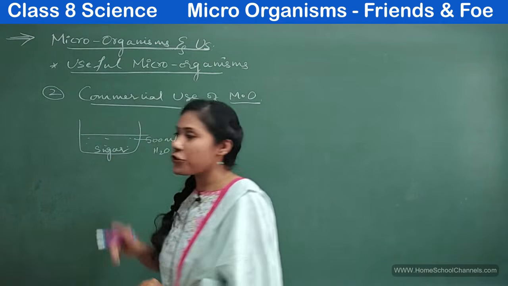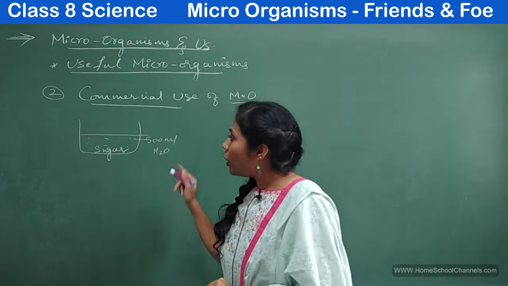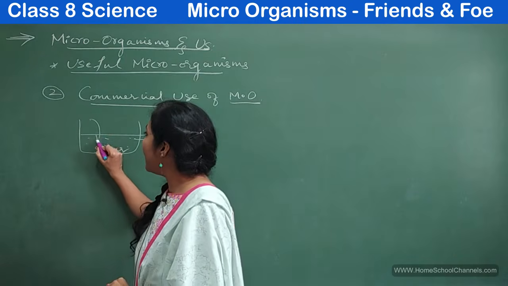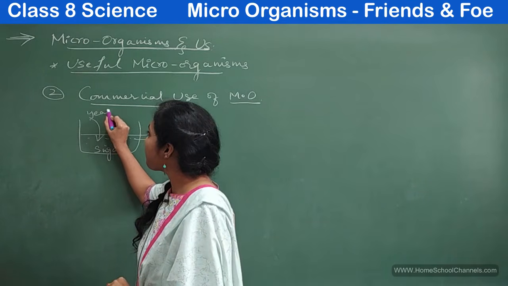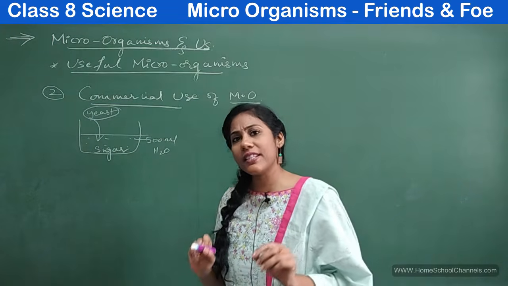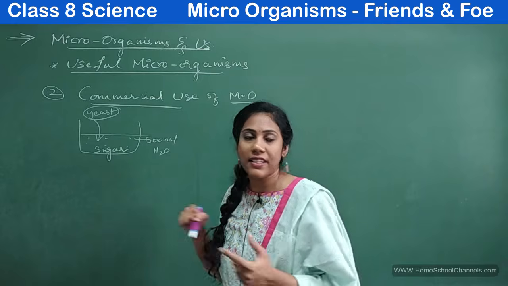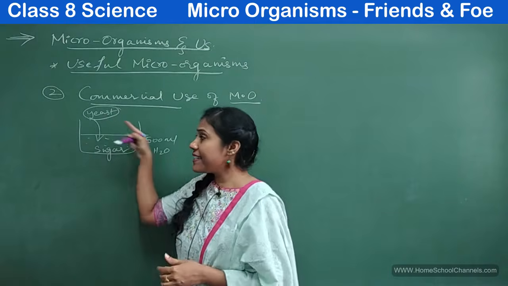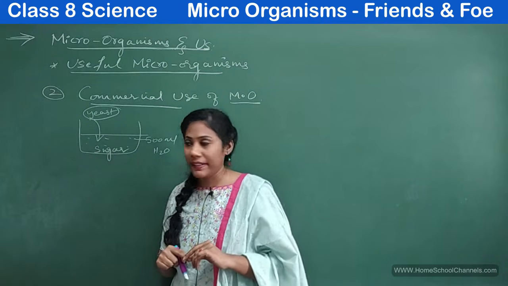Also add some amount of yeast. We have discussed enough about yeast in our previous video. Yeast is a type of fungi.